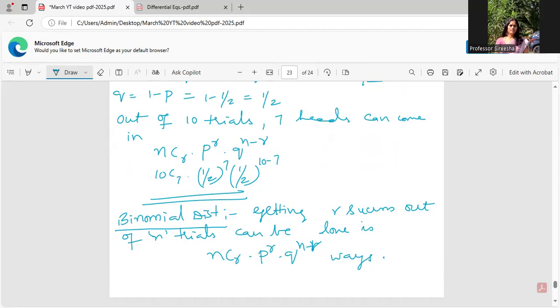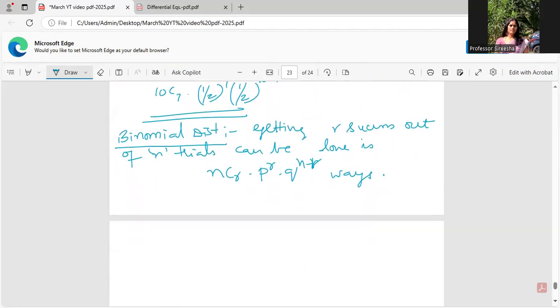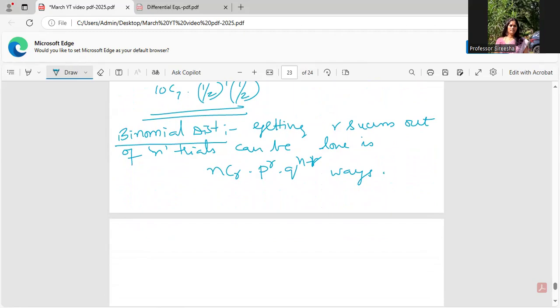Now, to apply binomial distribution or Bernoulli's trials, there are a set of assumptions which you ought to know. Let me list them out. First thing, the conditions or limitations to binomial distribution. If I can apply binomial distribution, then what should be the conditions? Every time I toss a coin, it should be under the same environment.